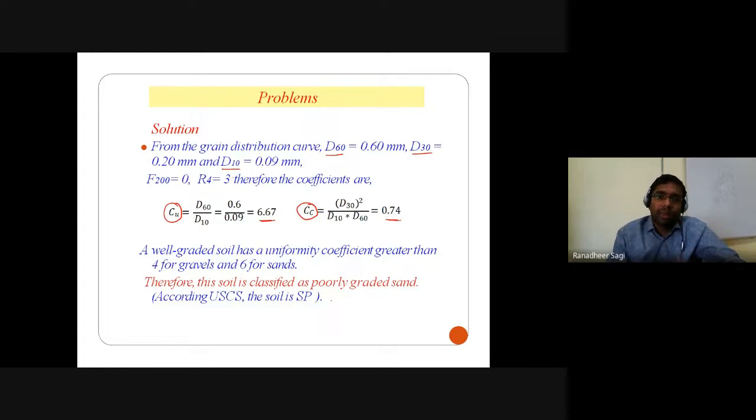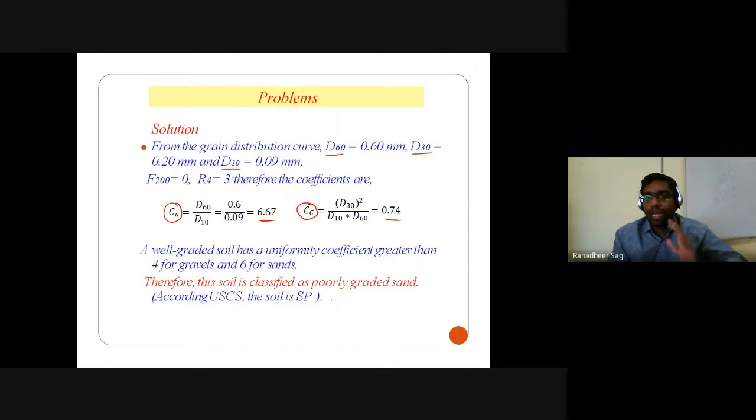In those coarse grain particles, only 3% refer to gravel. The remaining approximately 97% refer to sand. So the major proportion within the coarse grain particles is sand.